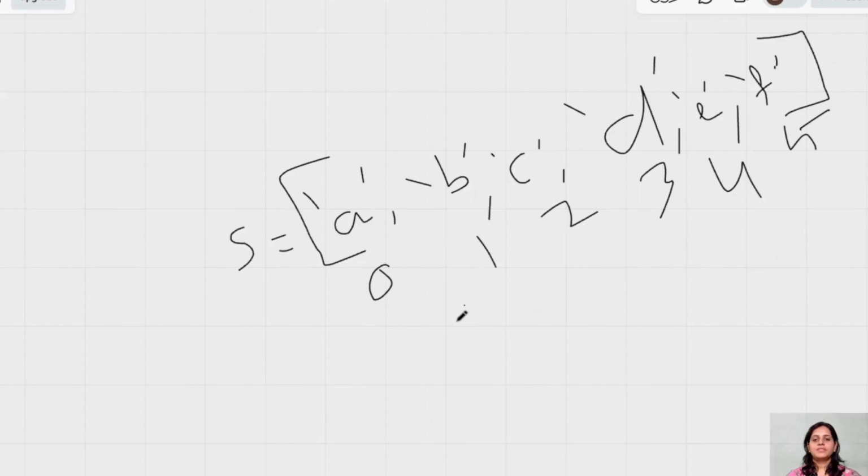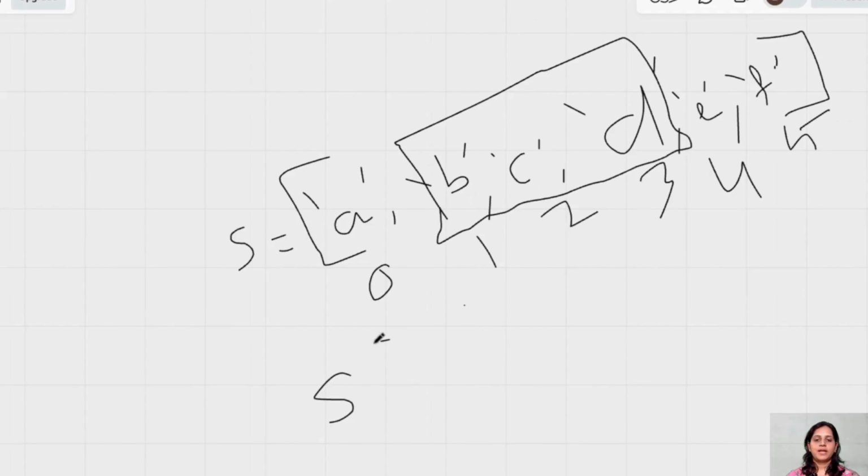Now understand guys, when we're talking about slicing, I want a chunk of continuous data. For example, I want to get from this to this. What should be the syntax for that? We have to write S of 1 colon, this is the first position, second position, third position. If we write 2, we should be able to get it. Now let us see that.